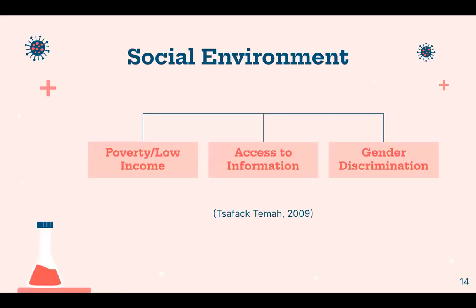The environments in these countries likely have a lot to do with the high HIV rates. Firstly, I looked at the social environment in these countries. There is a negative association between income and HIV prevalence at a national level and a household level. Some regions within countries in Southern Africa experience widespread poverty.